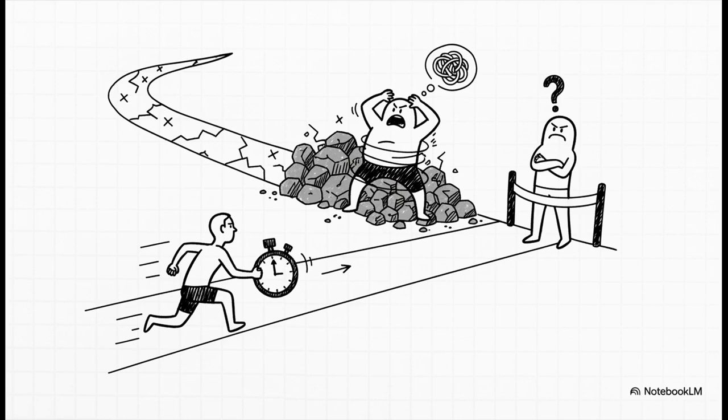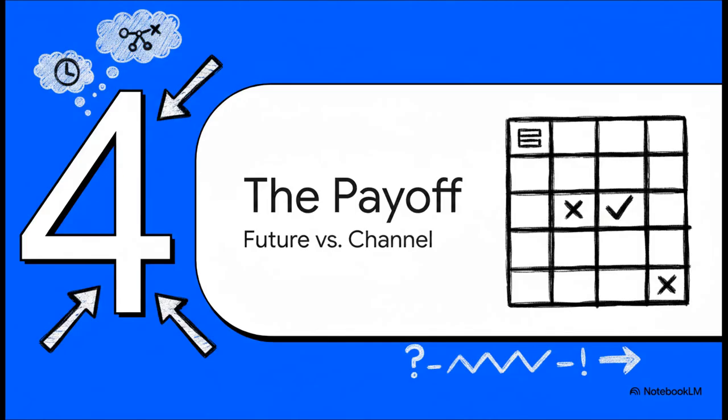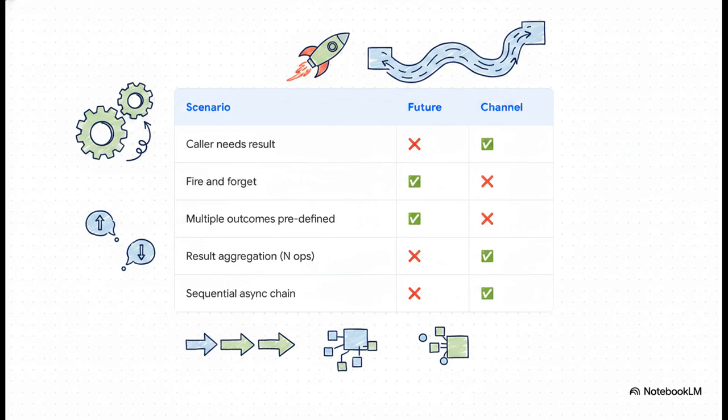It's perfect. Okay, so we've seen how it works, we've seen the pitfalls, and we've seen the elegant solutions. Now for the most important question of all. When should you actually reach for this pattern instead of just using a good old-fashioned channel? This right here is your decision-making cheat sheet. Just look at that first row. If the code that's calling your function needs the result right away to do its next piece of work, use a channel. It's the clear winner.